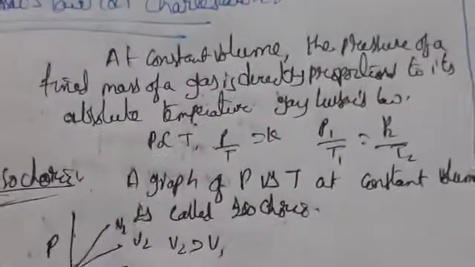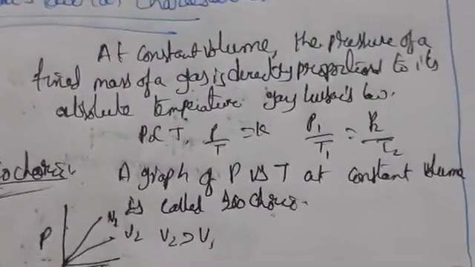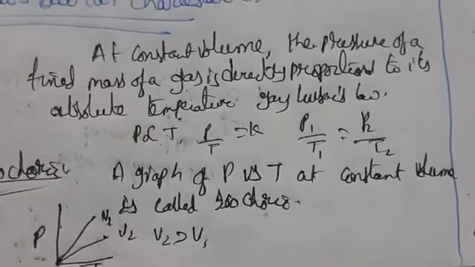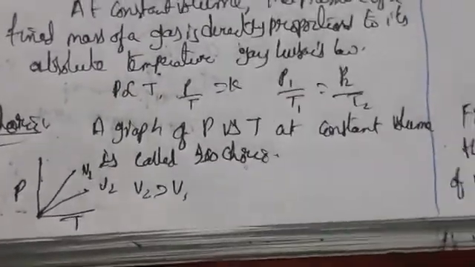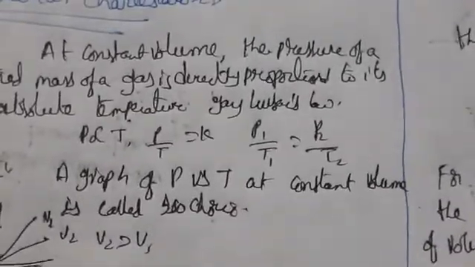We have V1, V2, where V2 is greater than V1. Here temperature and pressure, this is nothing but Gay-Lussac's law. The relation can be derived from Boyle's law and Charles' law. Okay. And the next one is Avogadro's law. Let us discuss Avogadro's law.